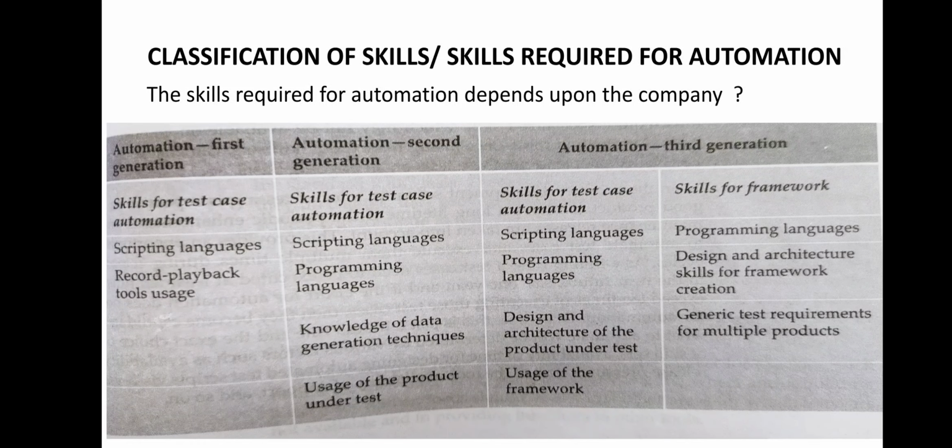The input and output conditions are automatically generated here and used by the engineers. And for scenarios of test execution, you can dynamically change them using the test framework available in this approach of automation. So in the third generation, we talk about two things: test case automation and framework design.